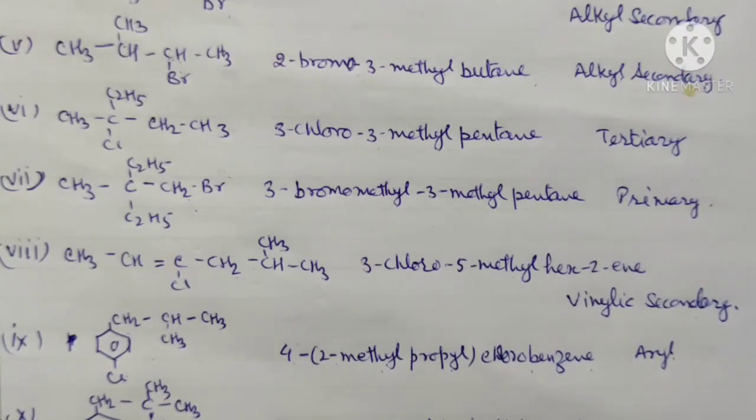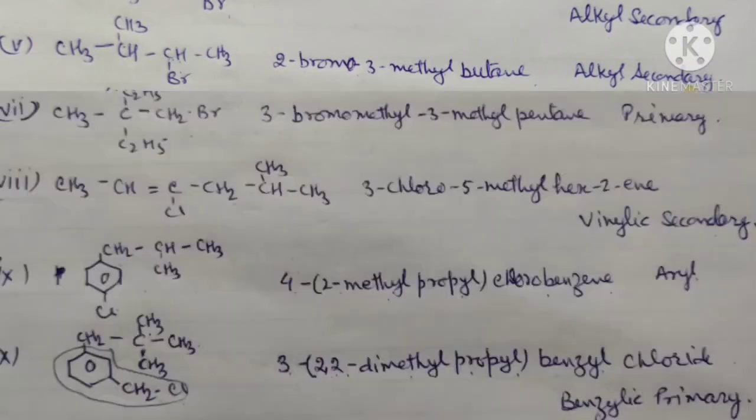Now the 10th example, a very big nucleus is here and then the group is primary. Now here the CH2Cl is here. Now this group is benzyl chloride. So we will treat it as benzyl chloride. This whole unit is benzyl chloride. So now we will write here for this group 1, 2, 3 carbon atoms are there. So this will be propyl and the second carbon atom has 2 methyl groups. So this is 3, 2,2-dimethylpropyl benzyl chloride. Now this will become benzylic and primary. So these are some examples from your book. Others you can do yourself.